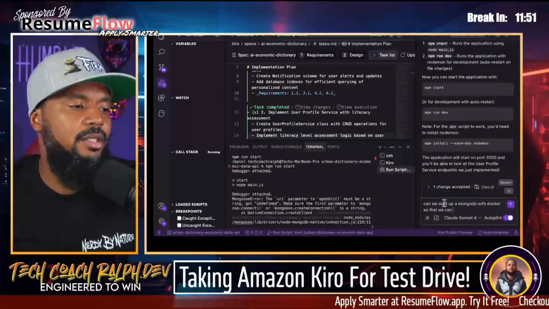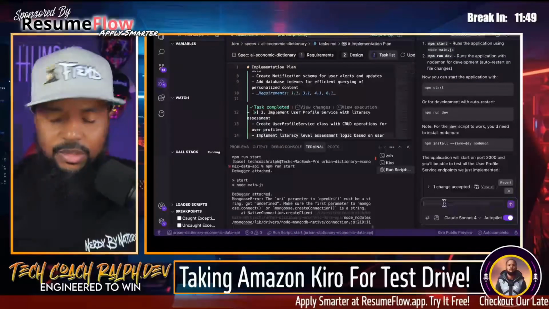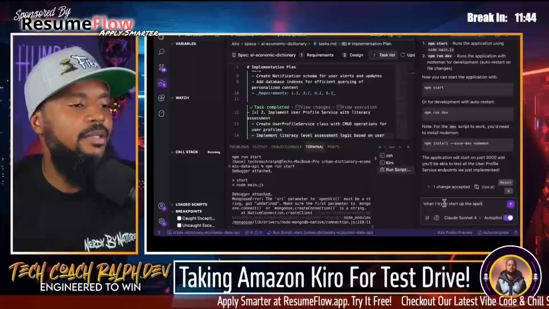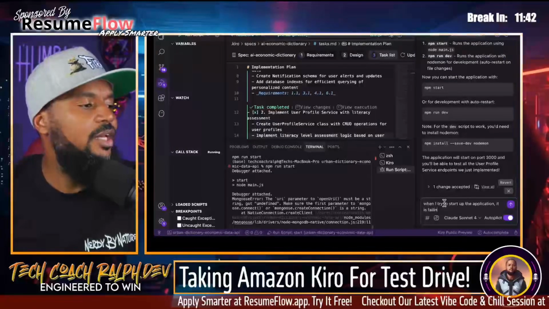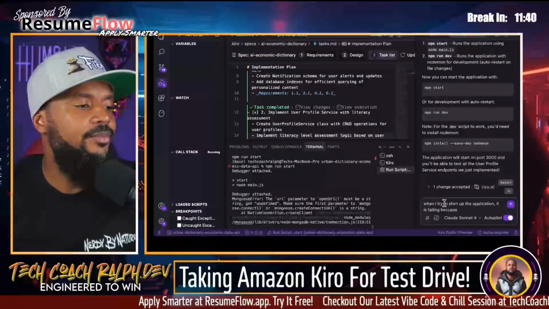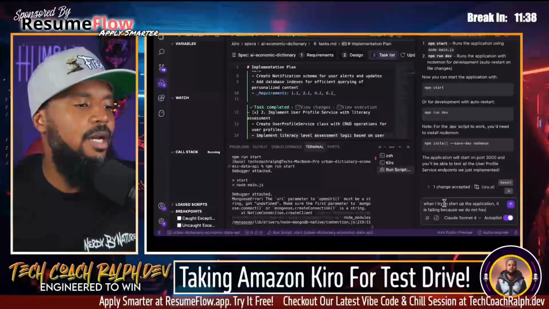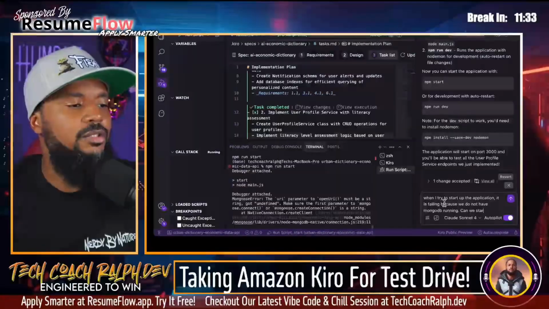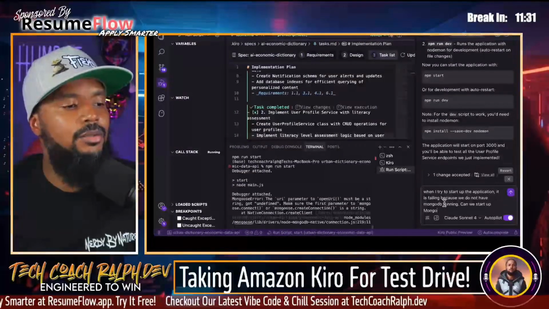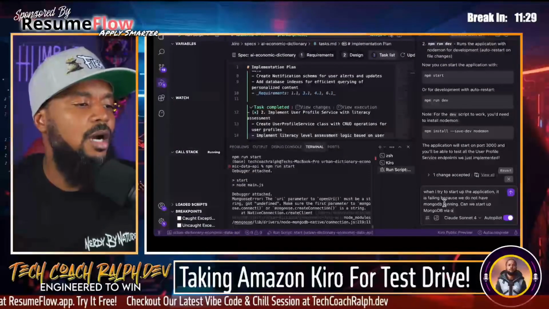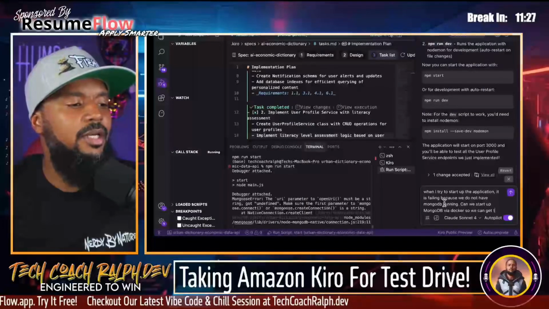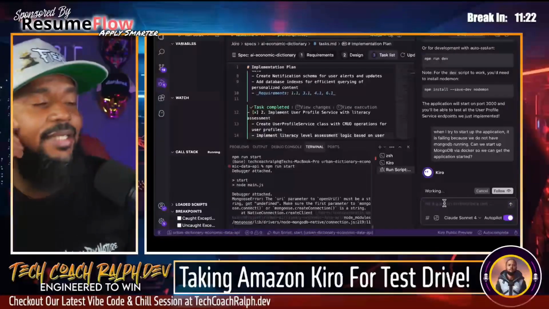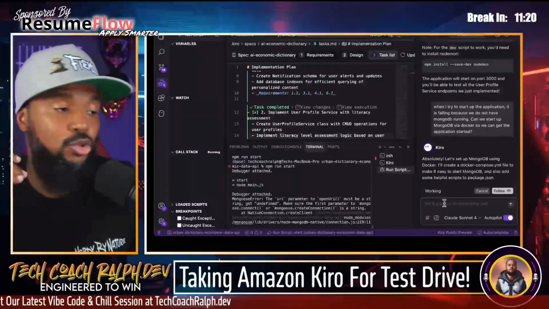All right, so I'm gonna say, when I try to start up the application, it is failing because we do not have MongoDB running. Can we start up MongoDB via Docker so we can get the application started? So I'm basically seeing what the capabilities of these tools are.